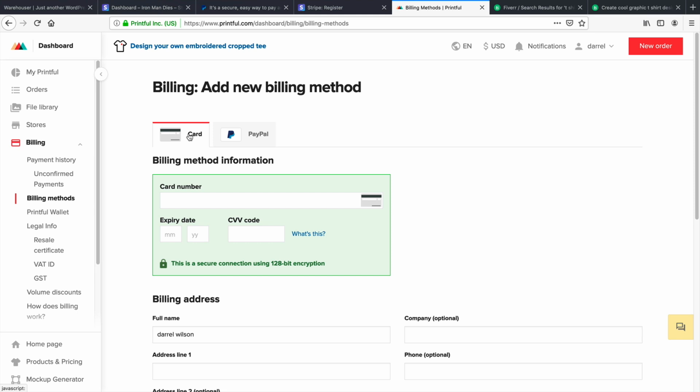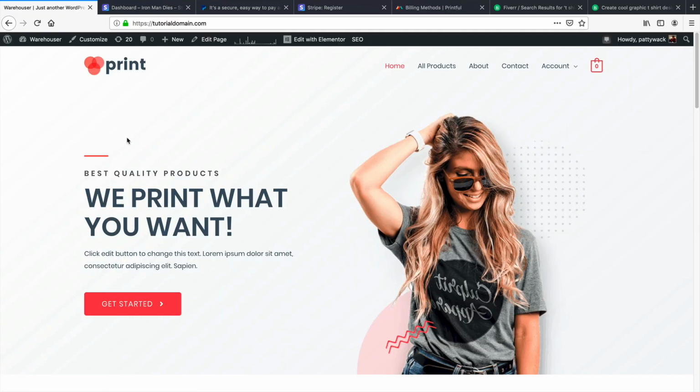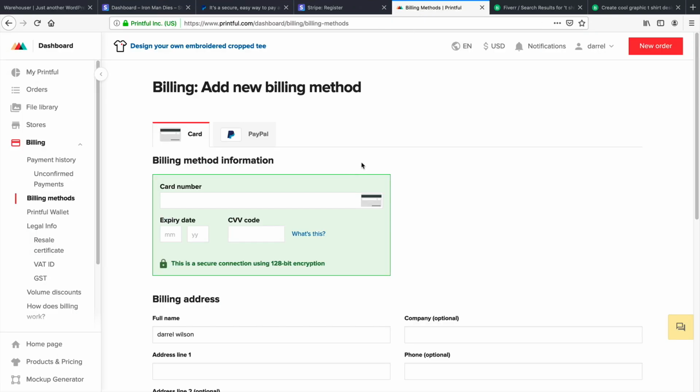They're going to ship it. They're going to charge you tax, etc. And then you set the price. You buy the shirt from them for $12, you charge the customers on your site for $30, whatever, and then you keep the difference. But they need to get paid first. So I'm going to go ahead and add in a billing method right now.